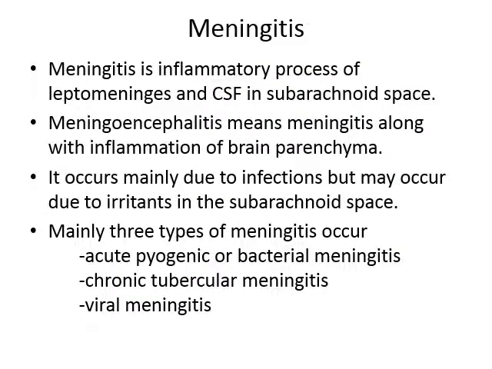Now come to meningitis. This is the inflammation of the meninges. It is the inflammatory process of the leptomeninges and CSF in the subarachnoid space. Meningoencephalitis means meningitis along with inflammation of the brain parenchyma. It occurs mainly due to infections but may occur due to irritants in the subarachnoid space. Mainly three types of meningitis occur: acute pyogenic or bacterial meningitis, chronic tubercular meningitis, and viral meningitis or aseptic meningitis.